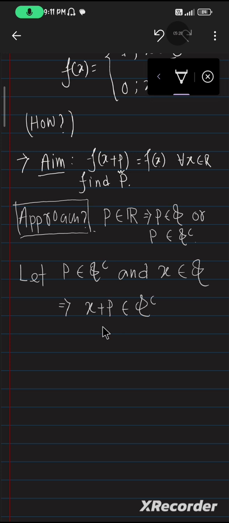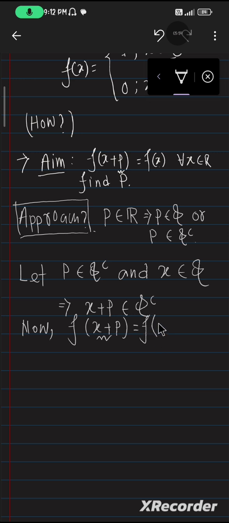There is nothing to be confused about. So now if we take f of x plus p, what do we get? We get f of x plus p, where x plus p is inside Q complement, basically an irrational number.